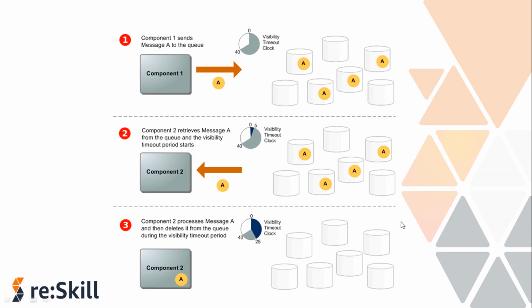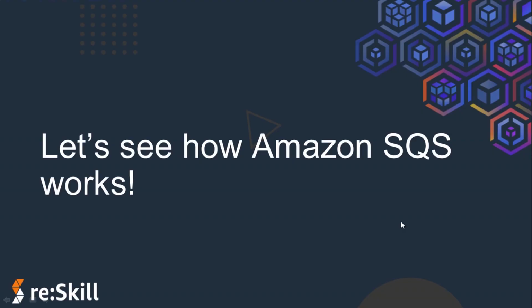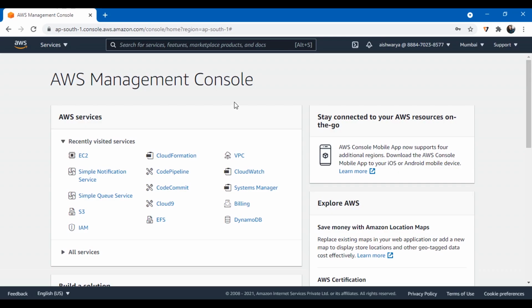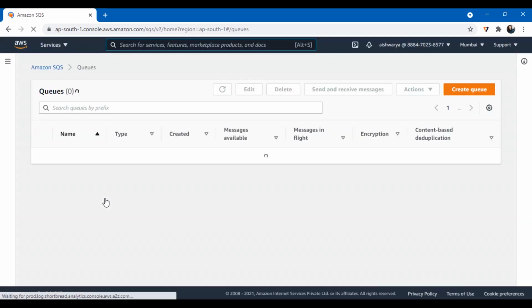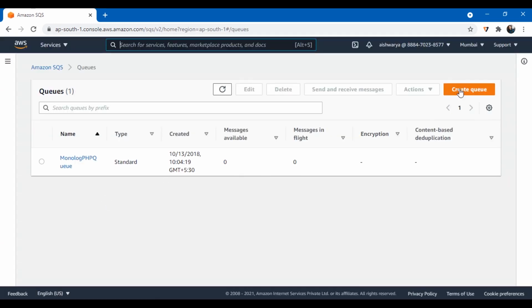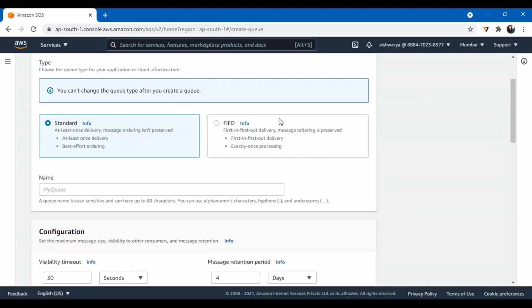Now let's see how Amazon SQS actually works. So I have logged into my AWS console and we will navigate to SQS, that is Simple Queue Service. Here we will create a queue and we will see how it actually works. Let's see what the settings are here.